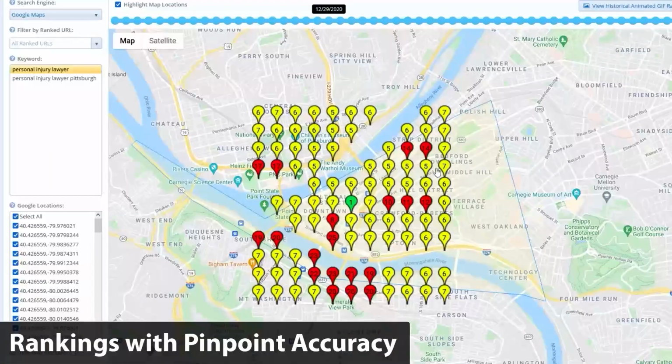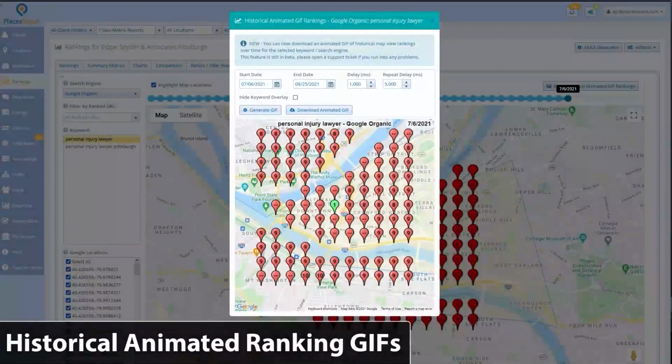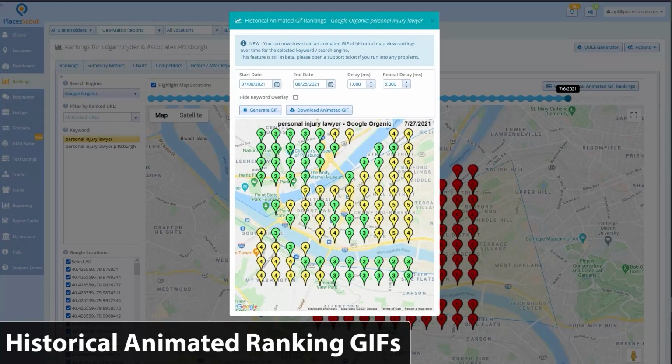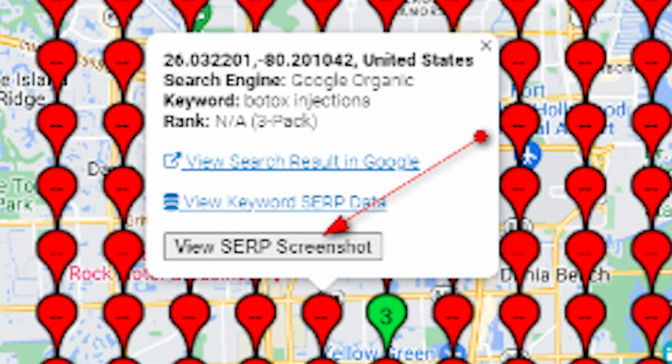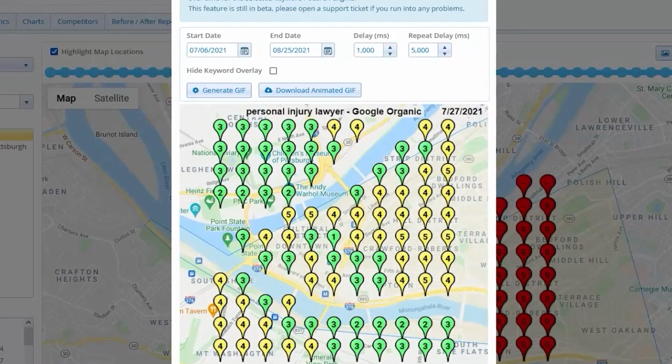Lots of rank tools have screenshots. We use Places Scout so that we can actually go back in time and see how the results looked before the algorithm update to compare them with what is there now. To grab screenshots from Places Scout, you simply go to the Organic tab on the map grid and click the little button to view the screenshot. Once you've done that, of course, you want to repeat it for the date before the algorithm update happened.